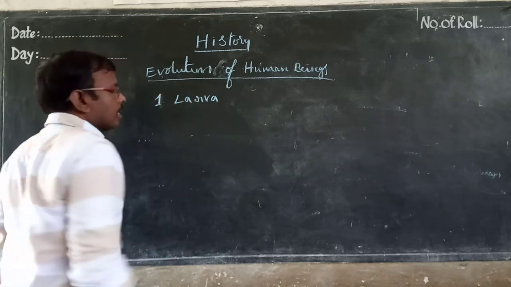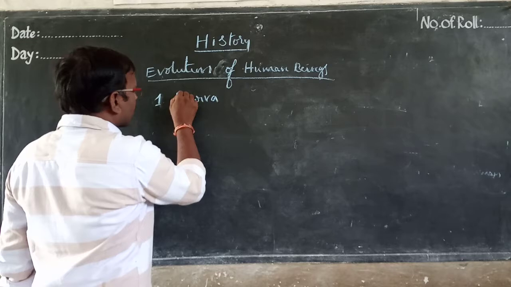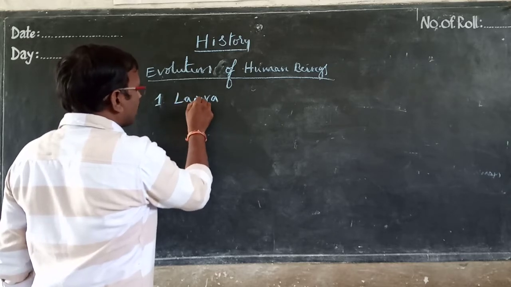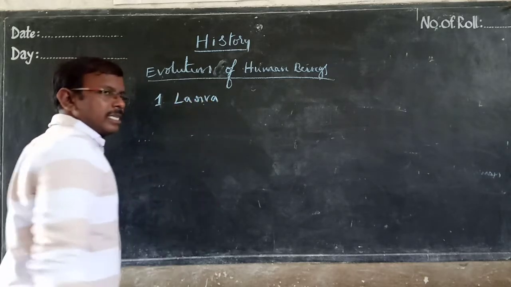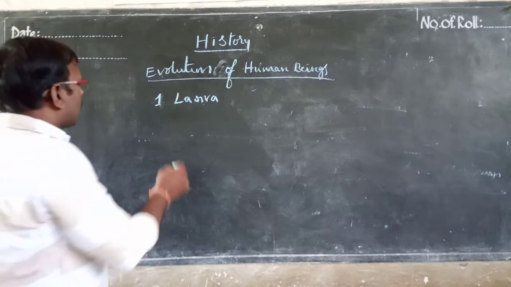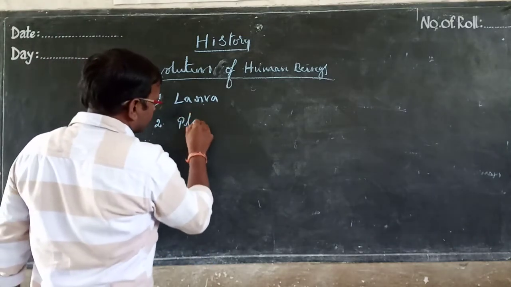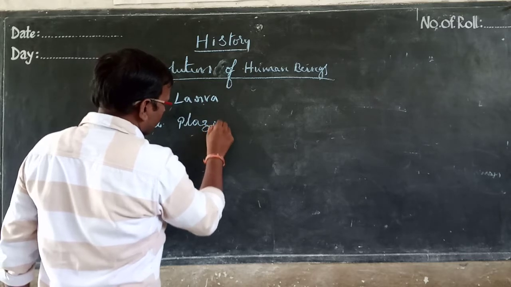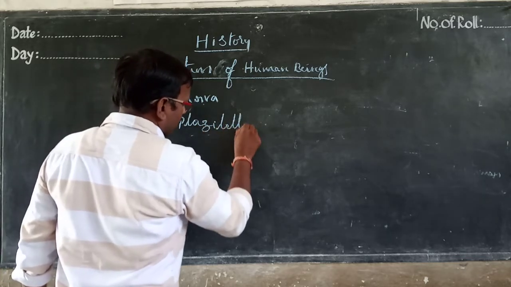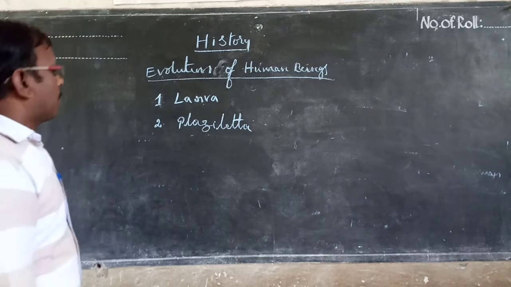First living being on the earth, larva. And after larva, there is one more living being, which is very big. Later, after larva, placenta was formed. This is the second living being on the earth, placenta.